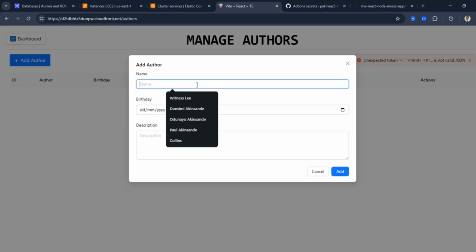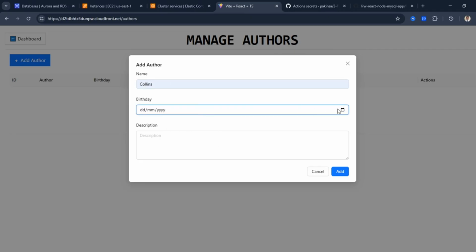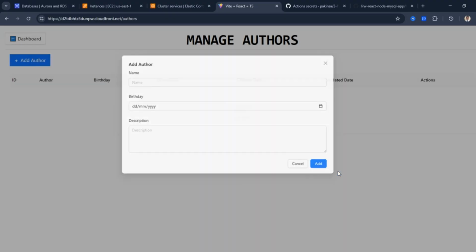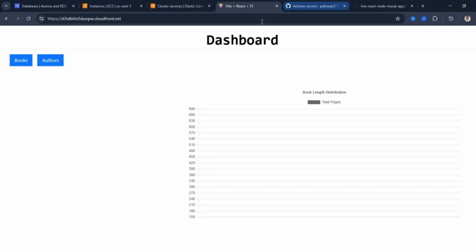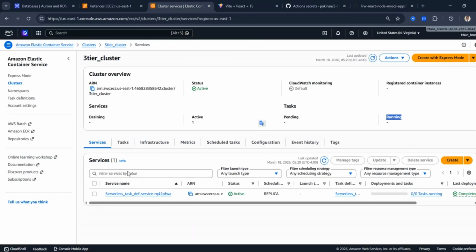Even if I try to input anything, let's just say I want to input a detail like somebody's name, and let's say the same person was born this day, and it's a new author. So I can just say save. You can see what it's saying, meaning that this website is not working fine. And what we want to achieve, as you know already, is something like what the original producer of that website had done. So let us go and fix this.